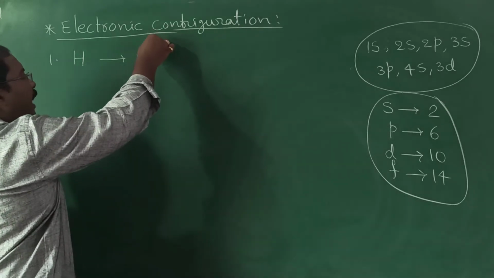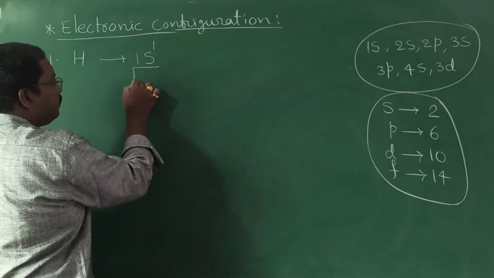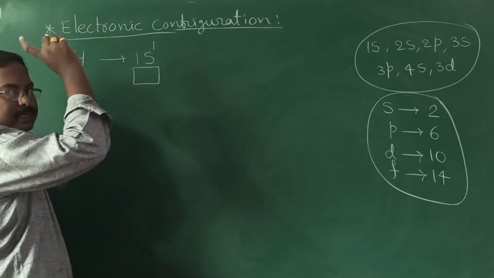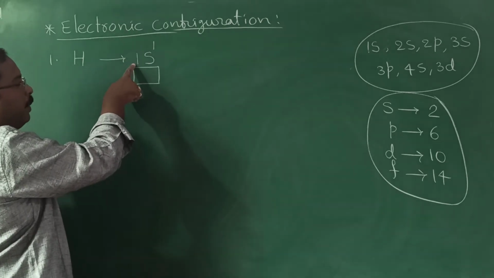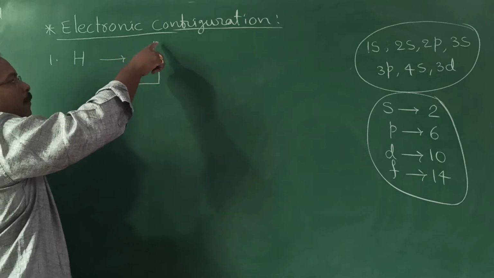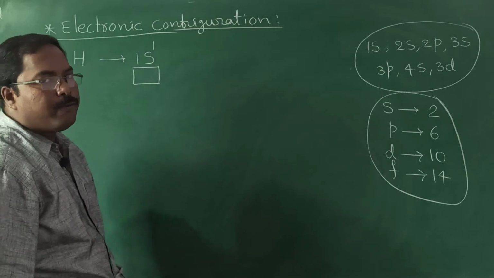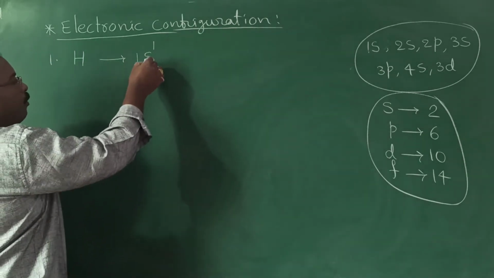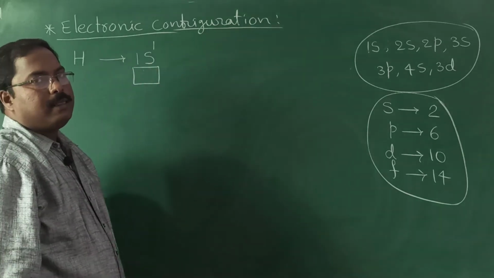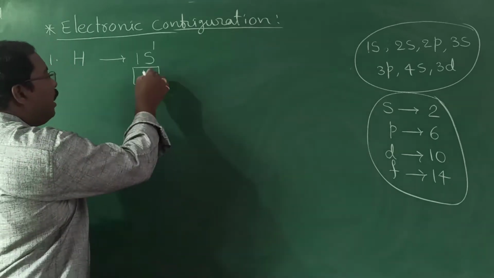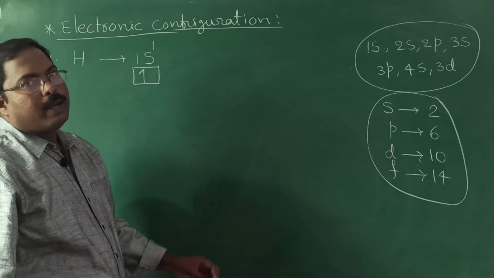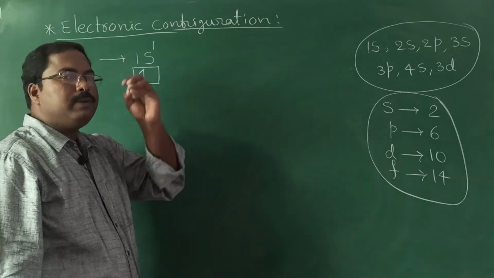We have only 1 electron, so it can be represented as 1s1. That is n l x. N represents the orbit number, l represents the orbital or subshell, and x represents the number of electrons. Now only 1 electron is present. How to write that 1 electron, clockwise or anti-clockwise? That is given by Hund's rule, the third rule we discussed. It says first the electron should be filled with clockwise direction, then only pairing takes place with anti-clockwise.